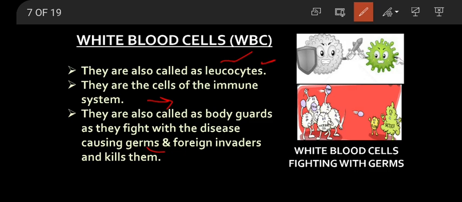Soldiers means the army, air force soldiers guard our country from the attack of enemies. Similarly, these germs are the enemies for our body because they cause diseases, they cause infection, they cause trouble to our body. So in order to protect our body from these germs' attack, we have WBC. These WBC are very much helpful in fighting with germs.